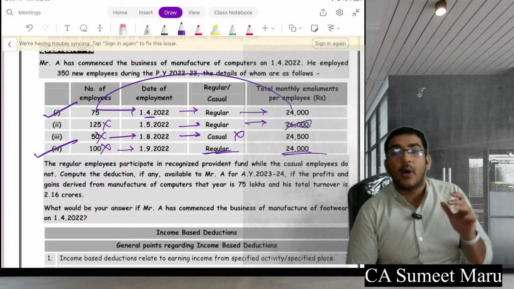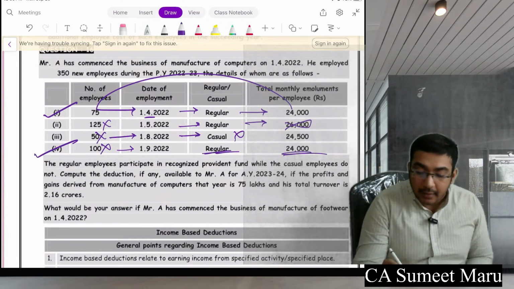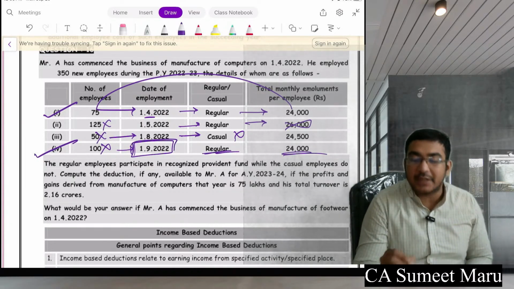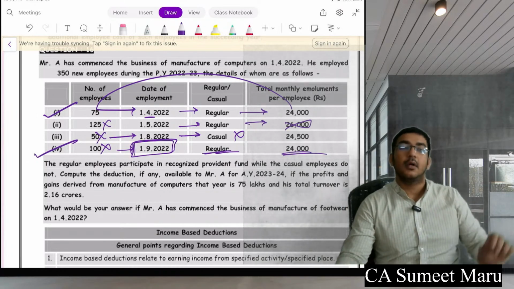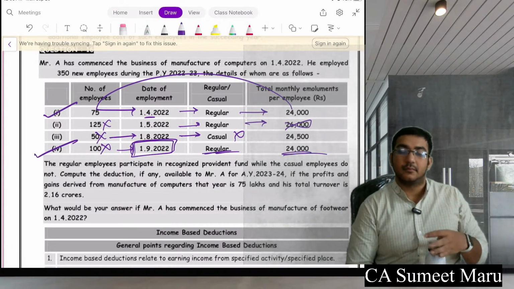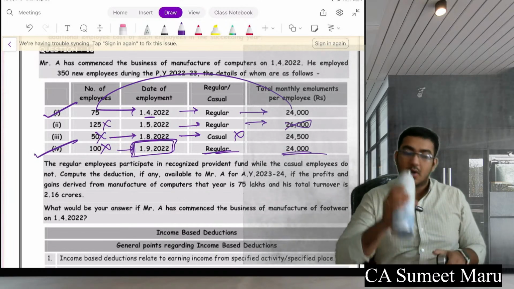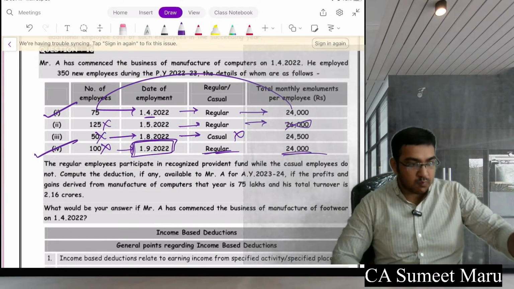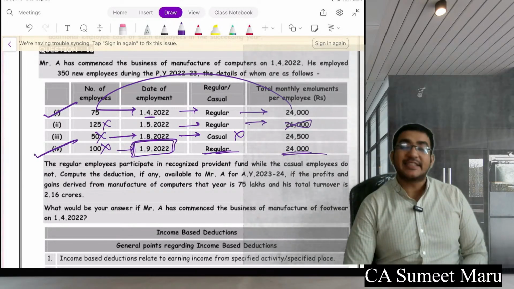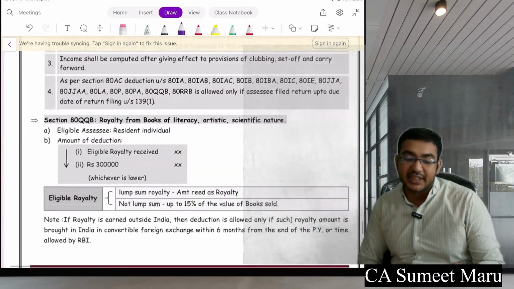But remember, you write everything correctly. Remember, इनको salary इतनी ही देना जितनी बची है, total salary मत दे देना. Are you understanding? So this is your deduction under section 80JJAA.